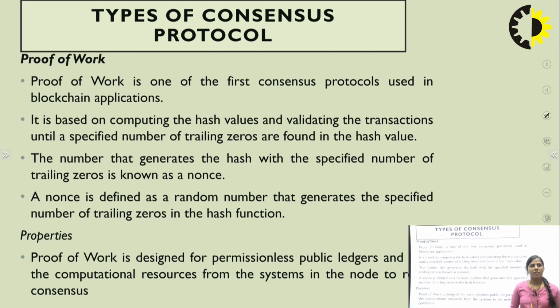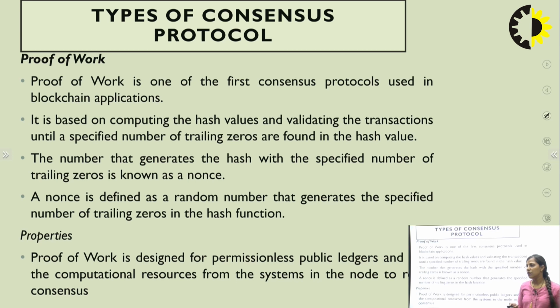Now let's discuss the different types of consensus protocol. First of all is POW, that is proof of work. It is one of the first consensus protocols used in blockchain applications. It is based on computing which generates a hash value, and the hash value is used for validating transactions.